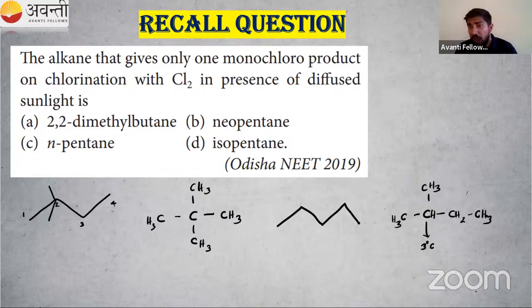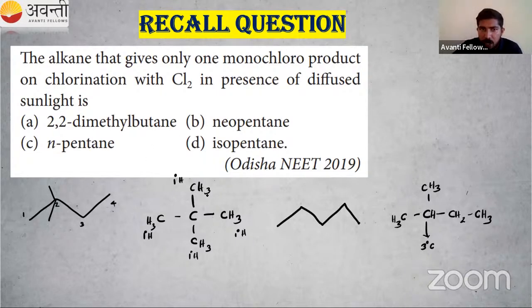If all the hydrogen present are equivalent, then we will get only one product. So let us start from here, carbon, then CH3. What about this carbon? That is primary, so primary hydrogen. This is also primary hydrogen, this is also primary hydrogen. How? This is a primary carbon. Why? That carbon is attached to one carbon atom, primary carbon. Then the hydrogen present there is known as a primary hydrogen. All these 9 hydrogen atoms are equivalent in nature.